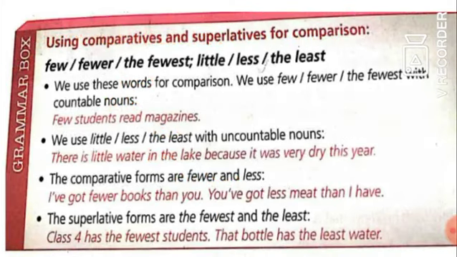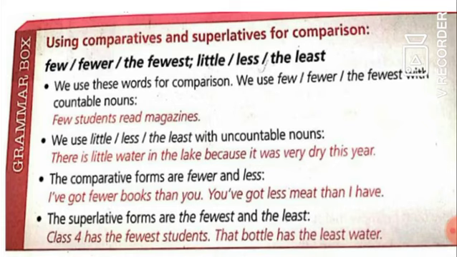Using comparatives and superlatives for comparison: few, fewer, the fewest; little, less, the least. As we said, we use these words for comparison. We use few, fewer, the fewest with countable nouns. Few students read magazines. We use little, less, the least with uncountable nouns. There is little water in the lake because it was very dry this year.